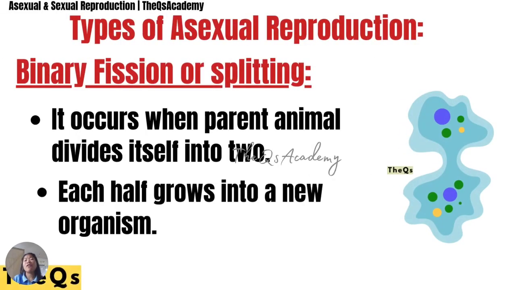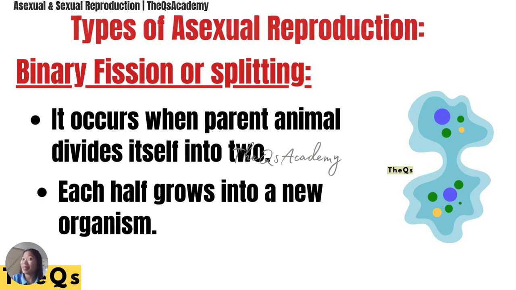So, types of asexual reproduction. We have first binary fission, or splitting. It occurs when a parent organism divides itself into two, and each half grows into a new organism. When you say binary, two, it divides or splits into two. This is in asexual reproduction.